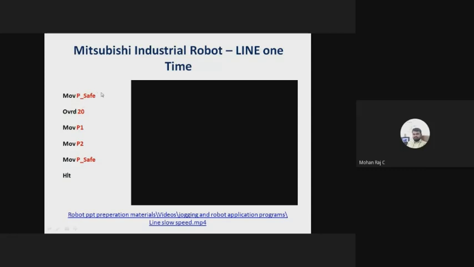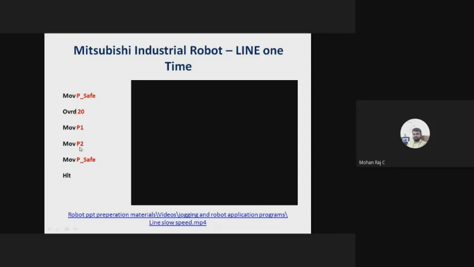Move P safe. Initially, the robot will be in the P safe position. If it is not there, you have to move the robot to P safe position. Next, override. Override means whatever it may be on the teaching pendant, I am setting the speed to 20%. The robot will move with the velocity of 20% speed. After that, move P1. From the initial position, the robot will move to P1. After that, the robot has to move to P2. Move P2 means from P1 to P2, the robot will move.